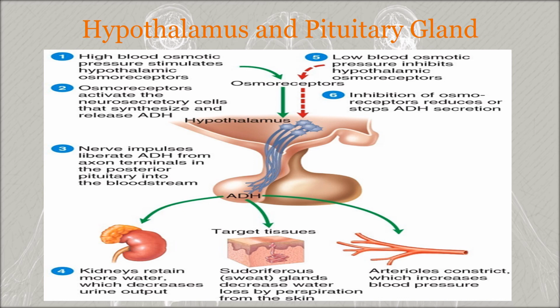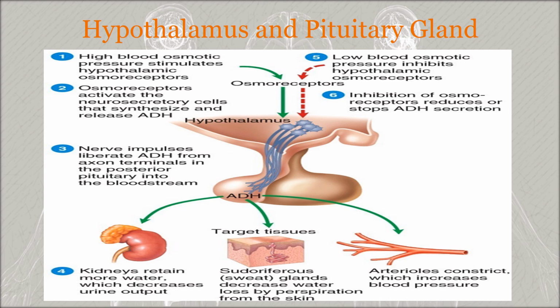When the neurosecretory cells receive the excitatory input from the osmoreceptors, they generate nerve impulses, and that causes exocytosis of the ADH-containing vesicles from their axon terminals in the posterior pituitary. This liberates the ADH, which diffuses into the blood capillaries of the posterior pituitary, and the blood carries the ADH to three target tissues: first the kidney, then the sweat glands, and also the smooth muscles in the blood vessel walls.